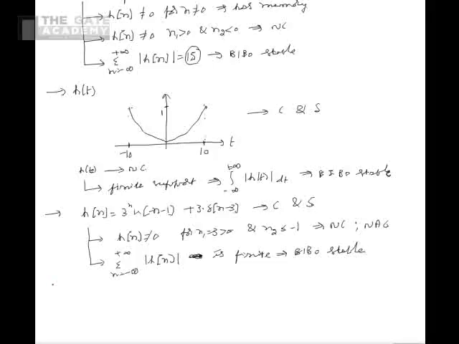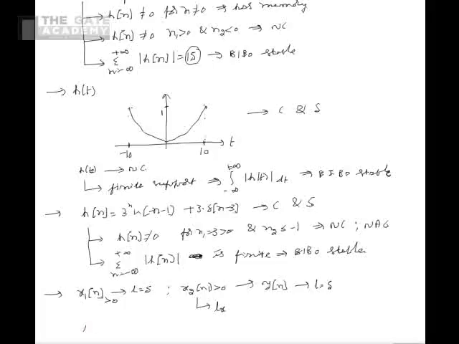Now let us consider another problem in which it is given that there is a signal x1 of n of length 5, and it is given that x1 of n is greater than 0 and is convolved with another signal x2 of n to get a signal y of n of length 5. It's given that x2 of n is also greater than 0. So now we have to find out the length of x2 of n from this.